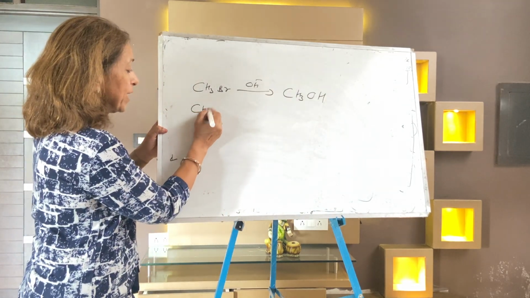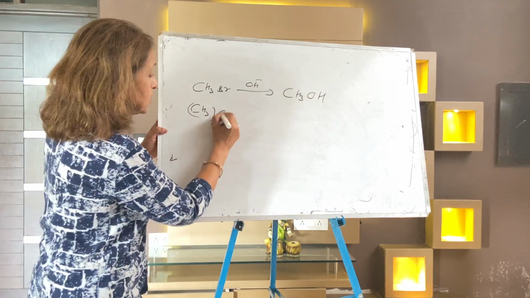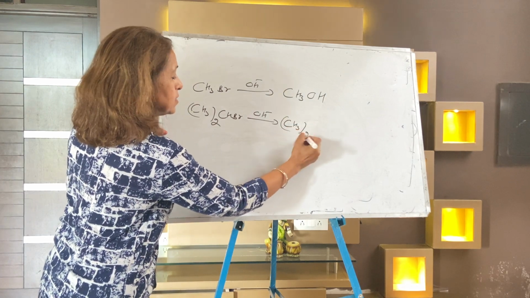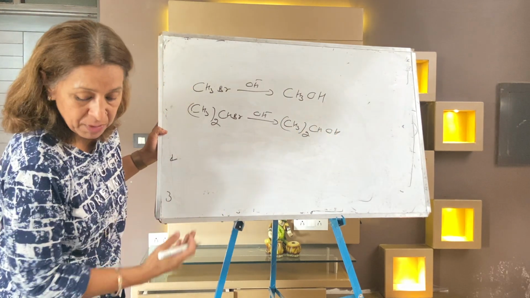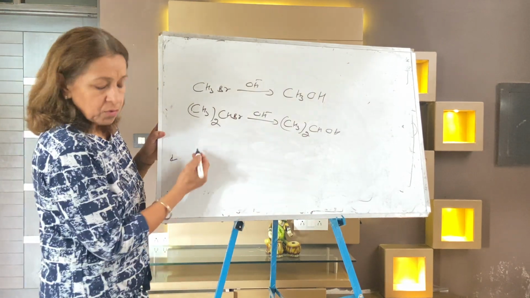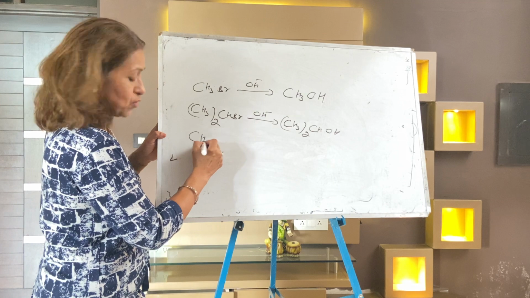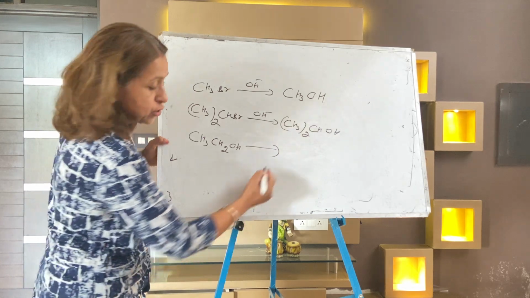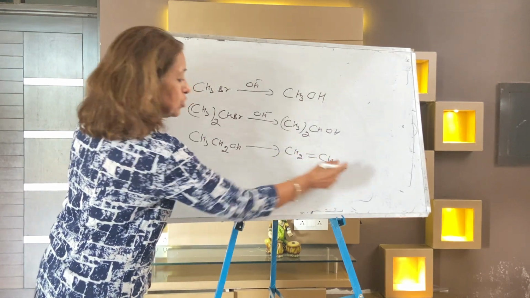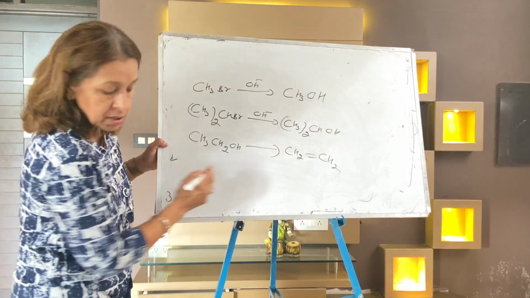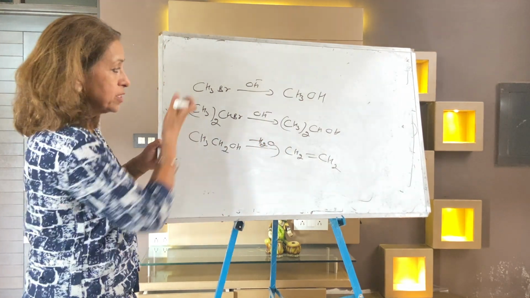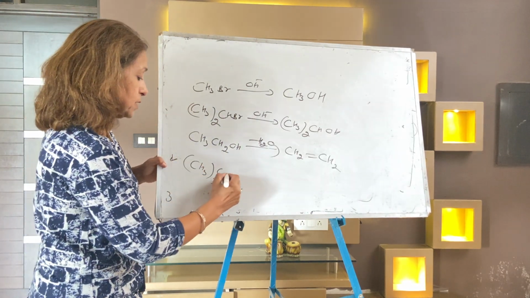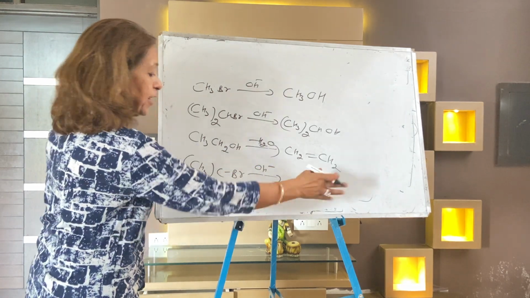Next is (CH3)2CHBr with OH minus giving (CH3)2CHOH. Then CH3CH2OH giving CH2=CH2. It's not substitution, it's elimination, with loss of water. Next is (CH3)3CBr again with OH minus, giving (CH3)3COH.